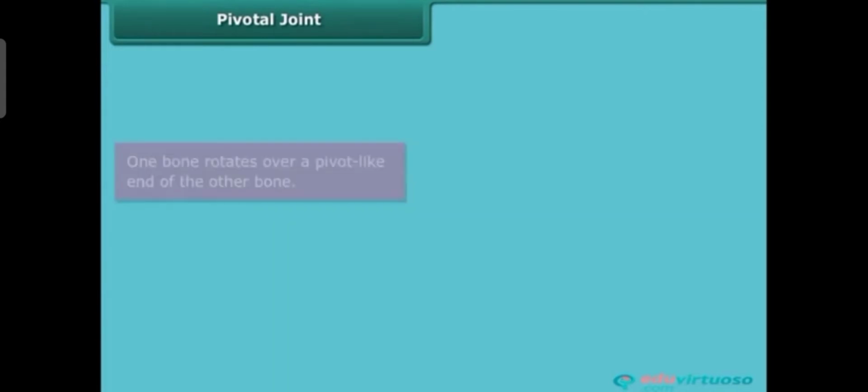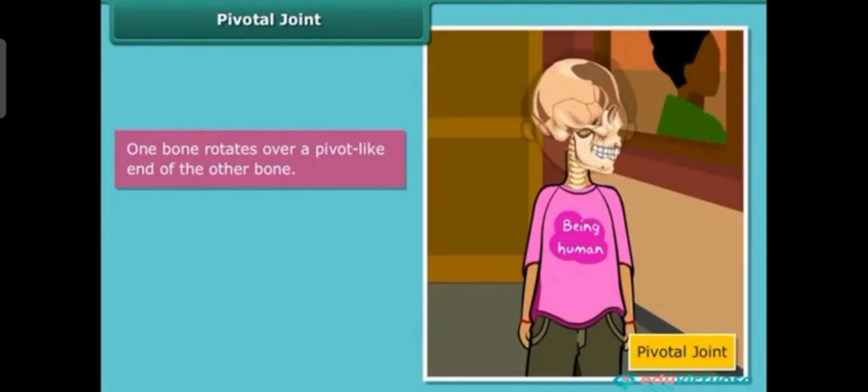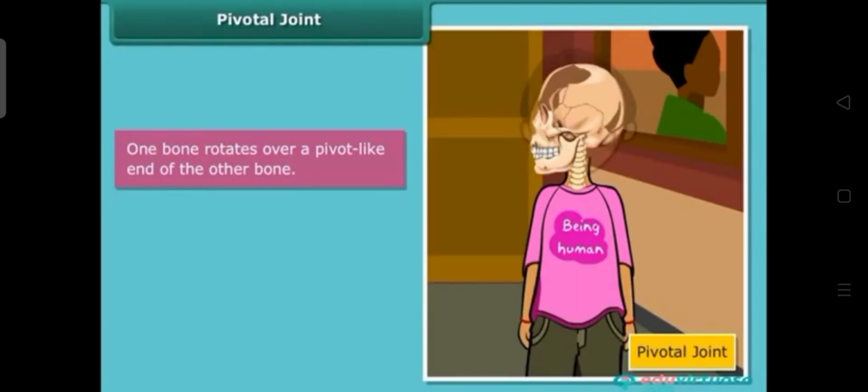Next one is pivotal joint. In this, one bone rotates over a pivot-like end of another bone. That means one bone is fixed and the other bone can move to and fro. You can see our neck bone. The neck is a pivotal joint in which one bone rotates over the pivot-like end of the other bone. One bone is fixed somewhere and on the other end the bone is moving.